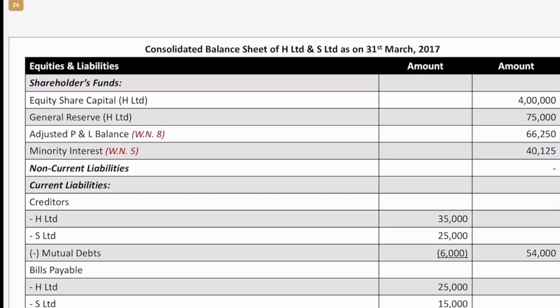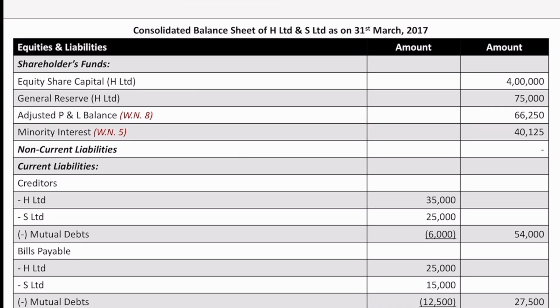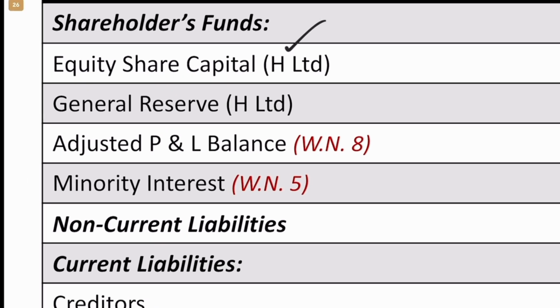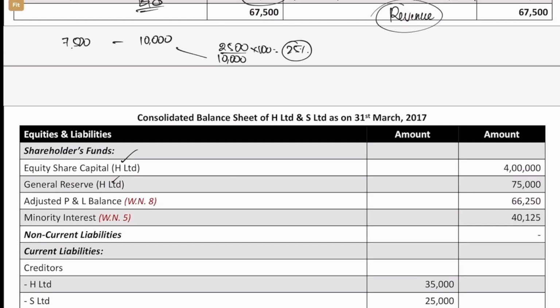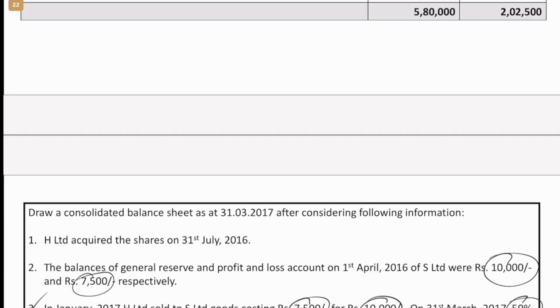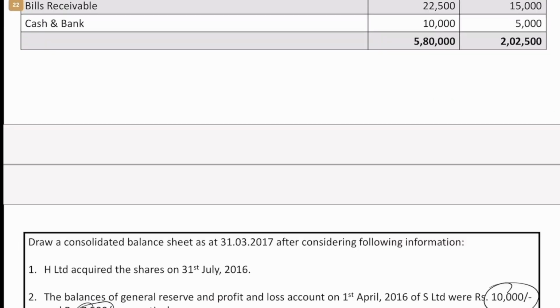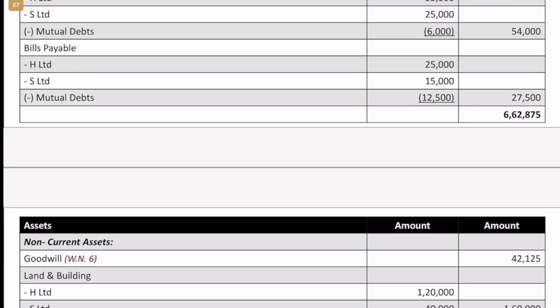Let's move to the last step of the process, which is the consolidated financial statement or balance sheet. Now here there are certain things which we have to remember. When it comes to shareholders' funds, we are only worried about H Limited, because whatever share capital is with respect to subsidiary company is already incorporated in various places, cost of control, minority interest, etc. So we don't have to worry about the subsidiary company's share capital. So let's go back here and check what the share capital is. 4 lakhs, general reserve 75,000. That is what we will incorporate here.